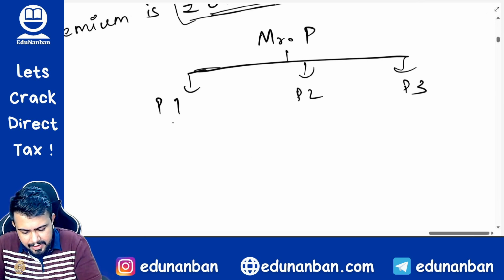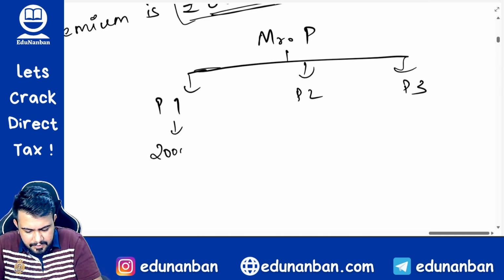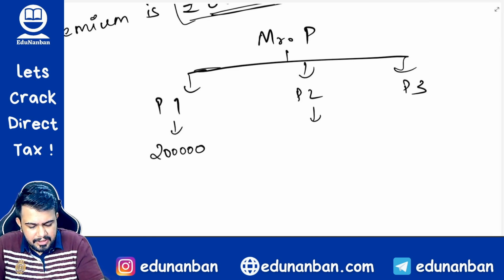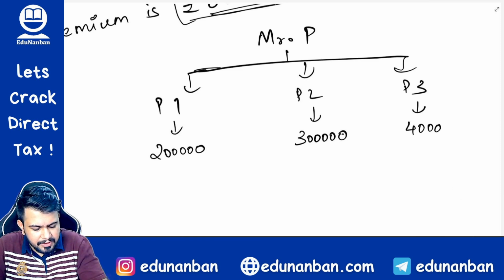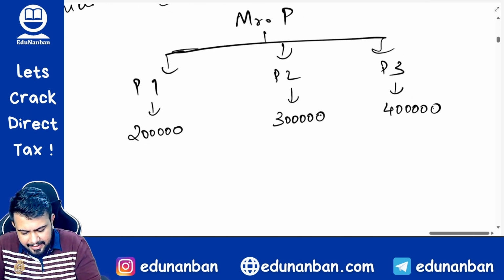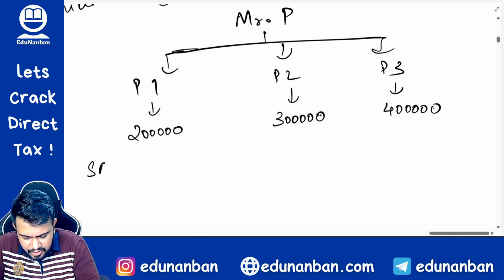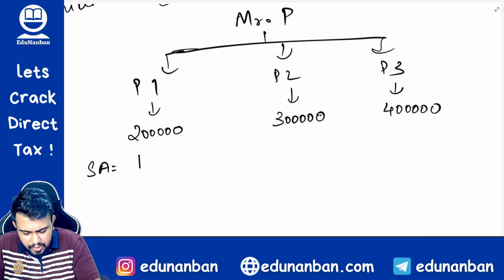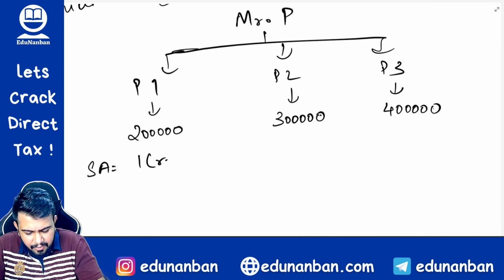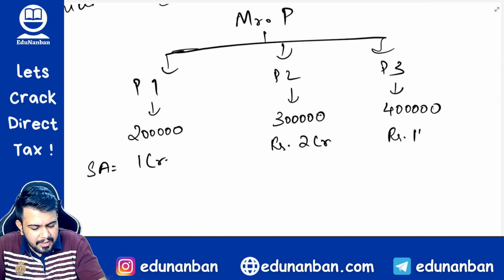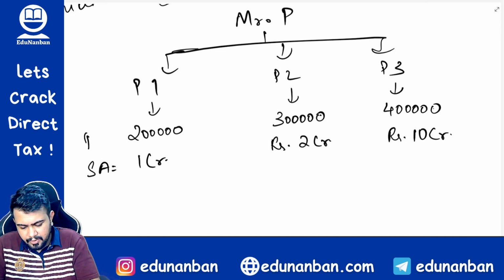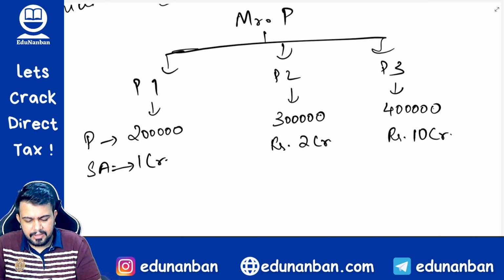The premium for policy 1 is coming to 2 lakh rupees. The premium for policy 2 is coming to 3 lakh rupees. And the premium for policy 3 is coming to 4 lakh rupees. Let us also assume that sum assured for this 2 lakh policy is 1 crore, sum assured for this 3 lakh policy is rupees 2 crore, and sum assured for this 4 lakh policy is rupees 10 crores. So premium is given, sum assured is given.